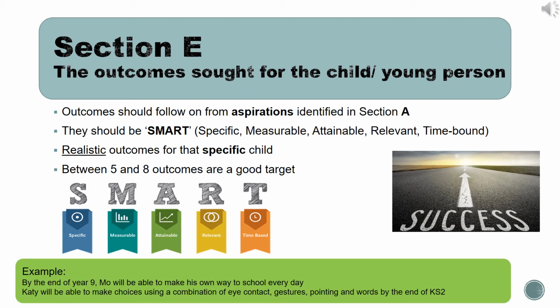Section E, the outcomes sought for the child or young person. Together with the school, the local authority, yourself as a parent or carer, and the child or young person, you should identify between 5 and 8 outcomes that are a good target for your child or young person to try and achieve. These should be SMART: specific, measurable, attainable, relevant, and time-based. It's always a good thing when you receive the plan to check over Section E to make sure the SMART theory applies.